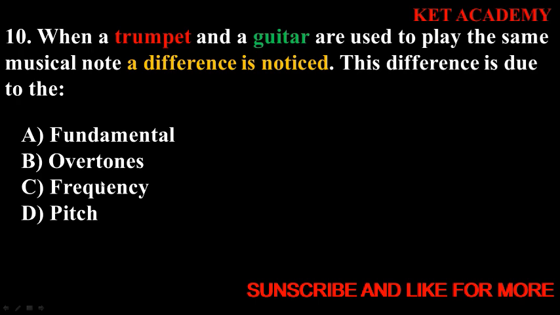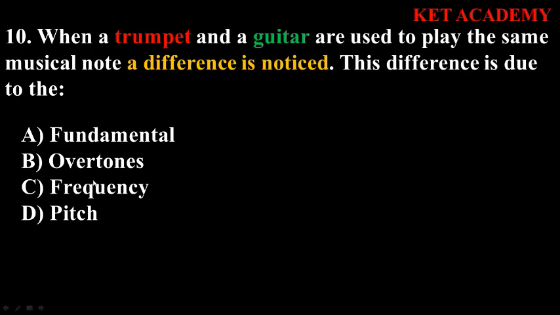The frequency is simply the number of times an oscillation passes through a fixed point. That's the simplest definition. Pitch is usually the intensity of the note. So obviously, the difference is due to the difference in the overtones. Each instrument has a unique overtone, but they might have the same fundamental frequency, also known as the first harmonic. So you have to put that in mind.